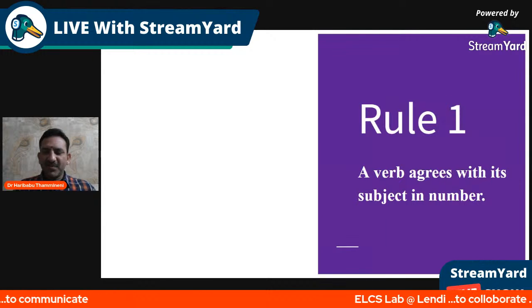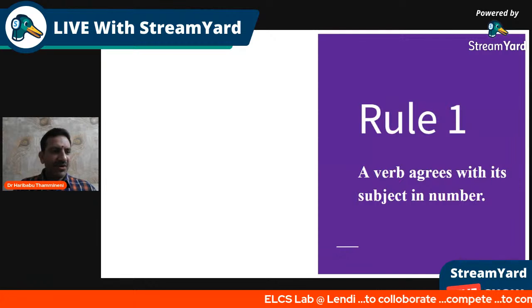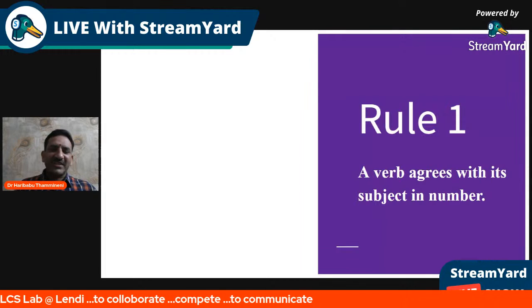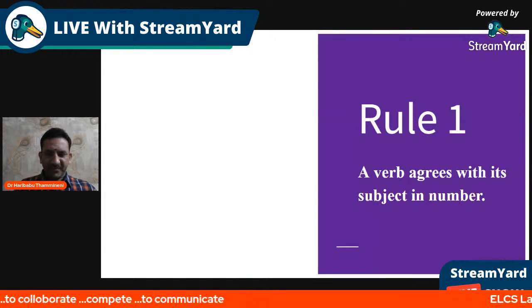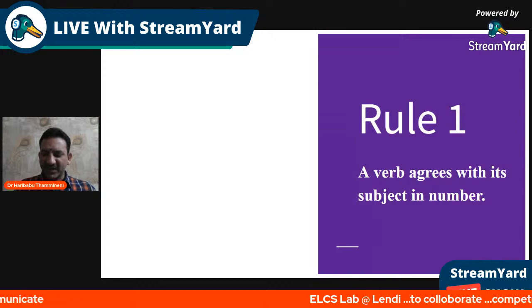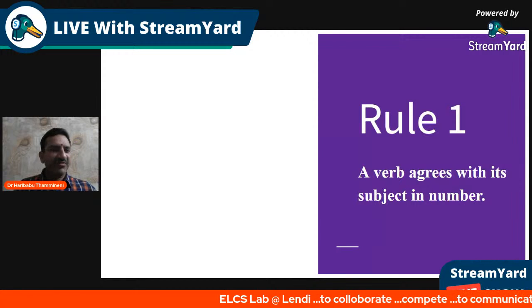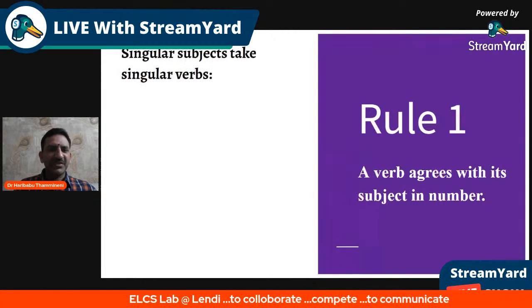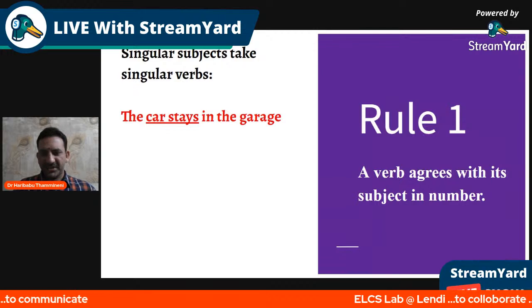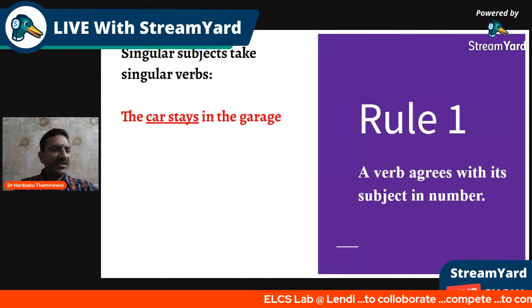He, she, it, being singular pronouns, always take a verb with s or es in its ending. In such a way, I'll take you forward in understanding this rule with some examples. You can observe singular subjects always take singular verbs. The car stays in the garage.